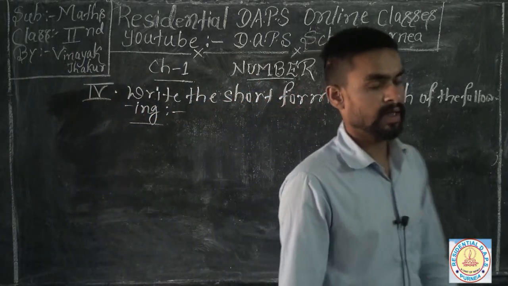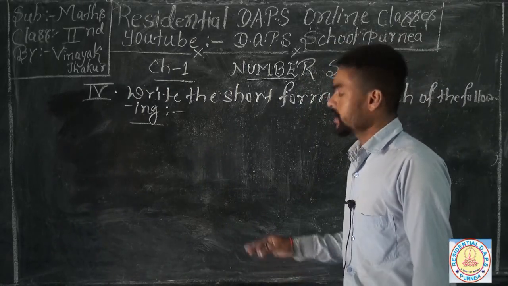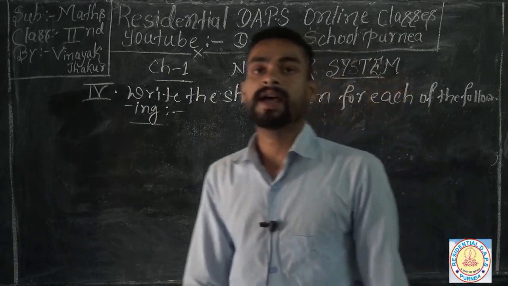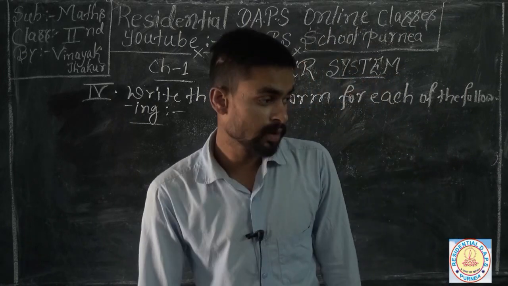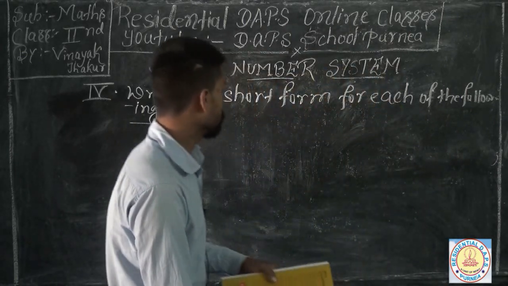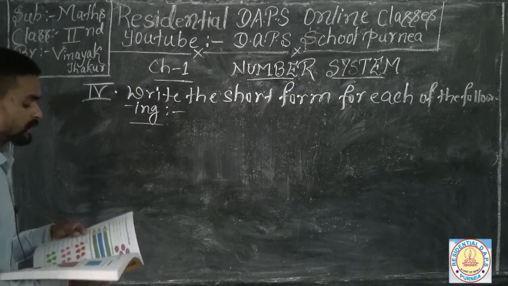So in your 4th question, it is said that you have to find out the short forms of any numerals, any numbers. So we are going to find out the short forms of that number.